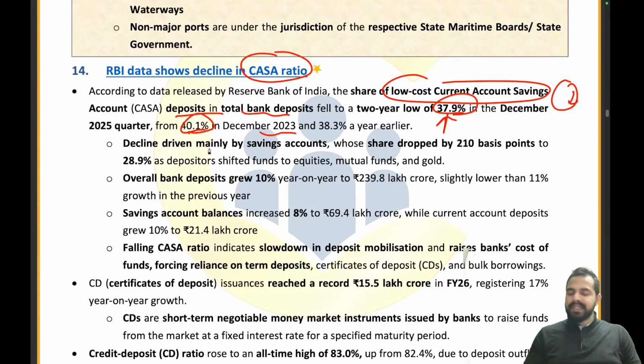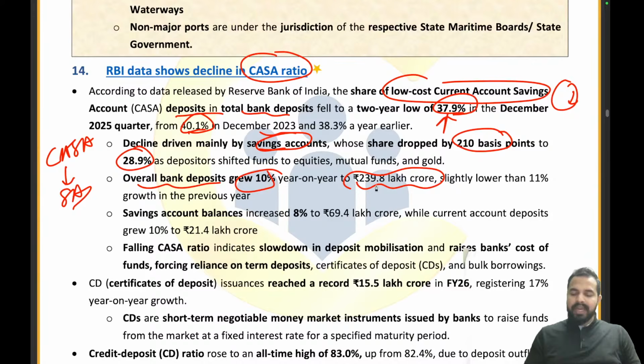What is the reason for the decline? It is due to the savings accounts, because the savings account share has dropped by 210 basis points to 28.9%. So what was the reason for the decline in the CASA? Basically the decline in the savings account. That is the reason. Overall bank deposits grew 10% year on year to 239.8 lakh crores, slightly lower than the 11% growth in the previous year. So overall bank deposits, how much have they grown?